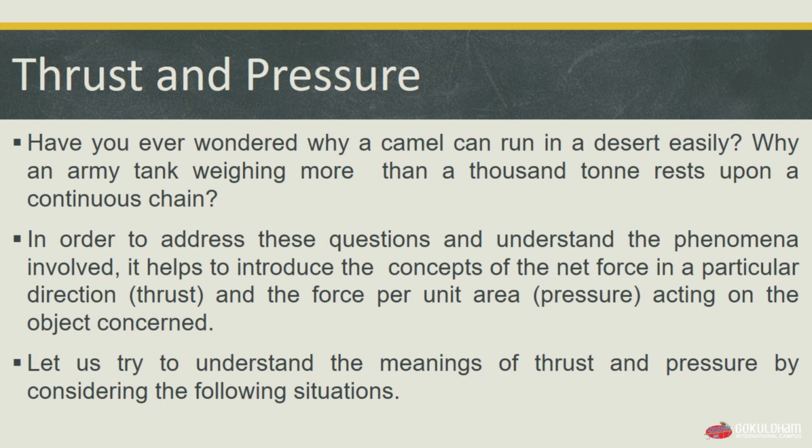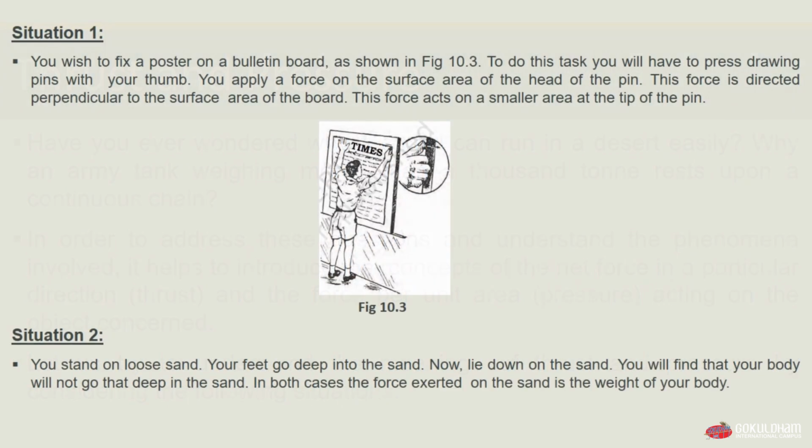Let us try to understand the meaning of thrust and pressure by considering two situations. In situation 1, you wish to fix a poster on a bulletin board as shown in figure 10.3. To do this task, you will have to press the drawing pins with your thumb. You can apply a force on surface area of the head of the pin.